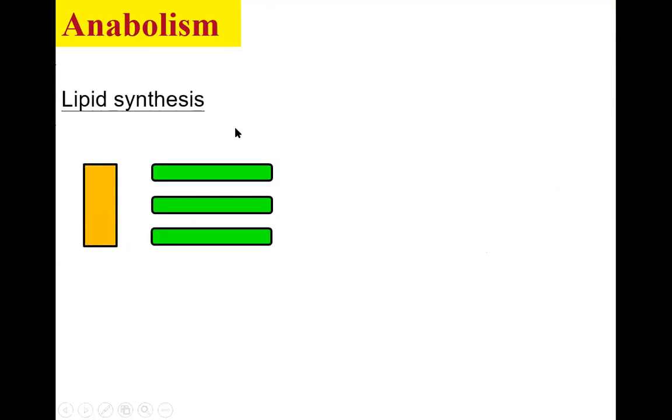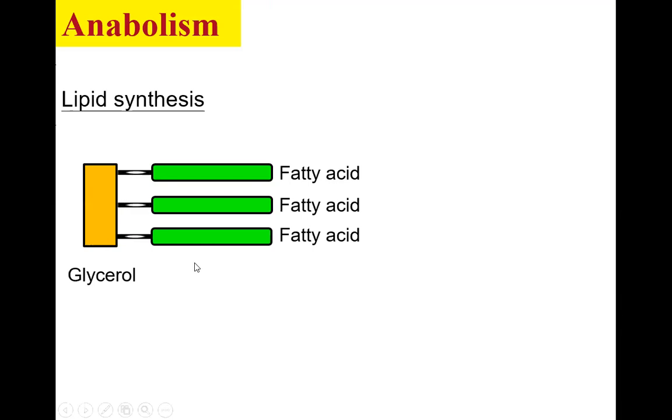Another example is lipid synthesis. Lipids, for example, triglyceride. Triglyceride is formed from one glycerol and three fatty acids. When these molecules are joined together to form a large and complex molecule, triglyceride, this is lipid synthesis and is an example of anabolism.